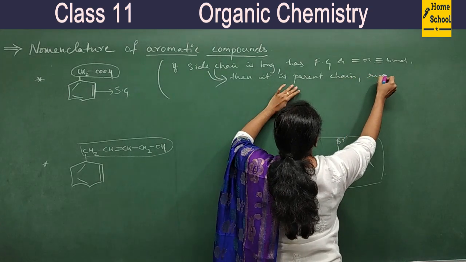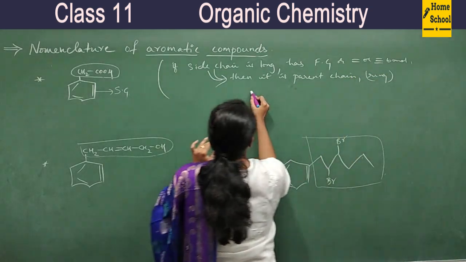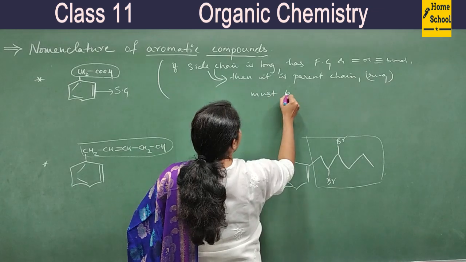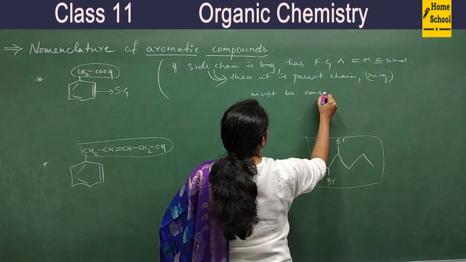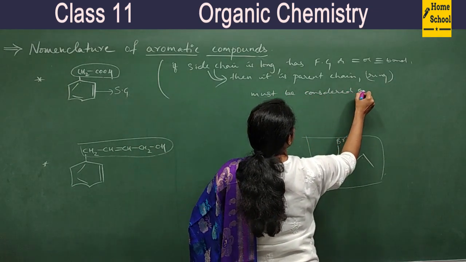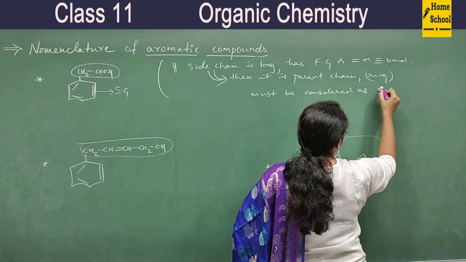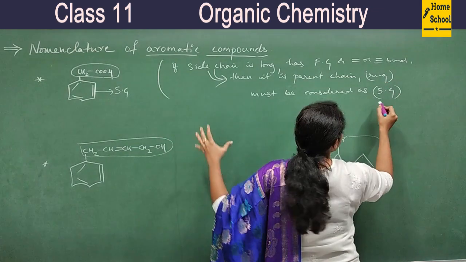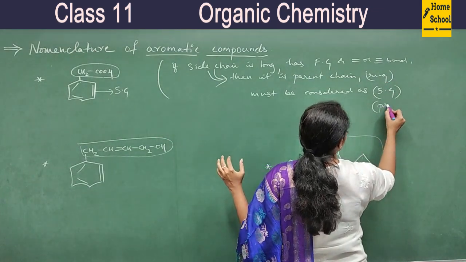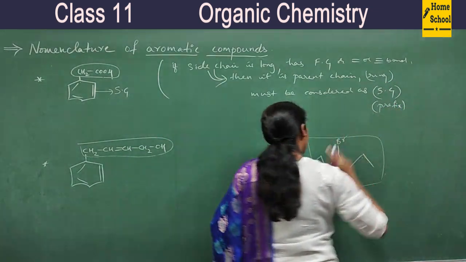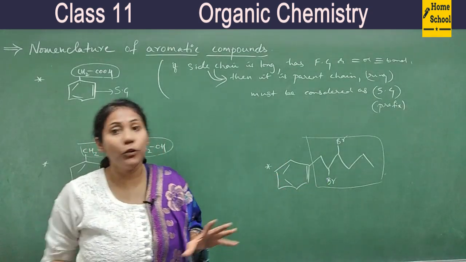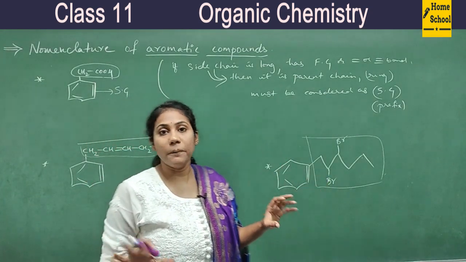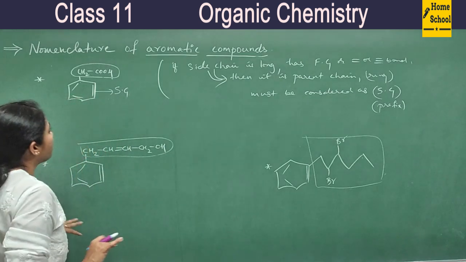Ring, that is the benzene ring, must be considered as a substituent group. Okay, and its name, the benzene name, should come in the form of a prefix. Right? Hope you can understand the point I'm telling you. This is really very important. See how I name this.